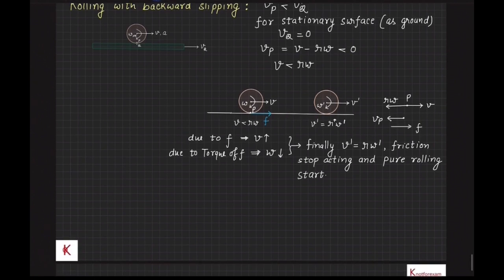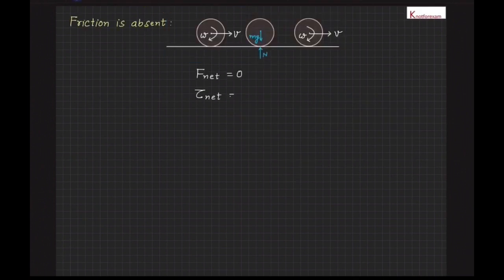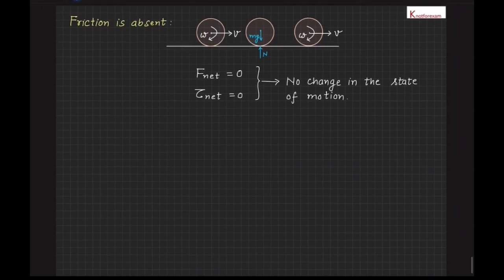And if surface is smooth, friction is absent, then F net will be 0. So V remains constant, and for F net equal to 0, tau net about any point is equal to tau net about center of mass. So in this case, there will be no change in the state of translation motion or state of rotational motion, and V and omega remain same.